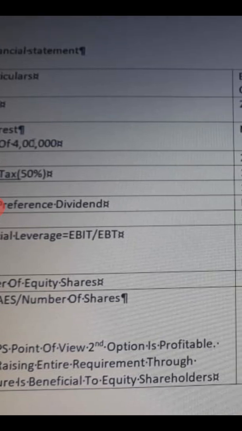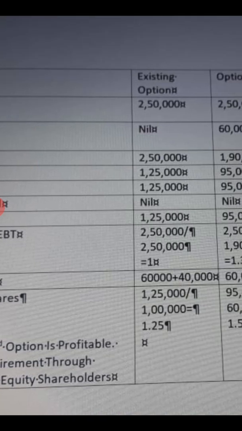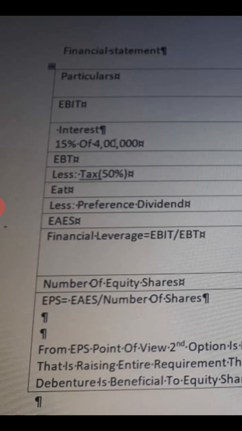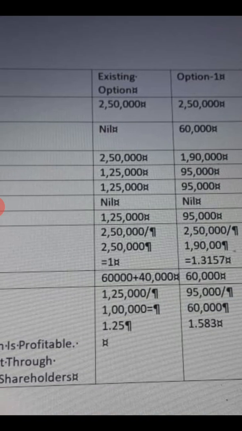So now, there is no information on sales, no information on variable cost, no information on fixed cost. We should start with the EBIT given in the problem. It is clearly given that EBIT after capacity expansion is 2,50,000. So option number 1 is 250, option 2 also 250, option 3 also 250, minus interest. When you look at option number 1, you are raising entirely from equity, so there is no debenture. So no interest is payable under option number 1. Try to understand, this is very important.